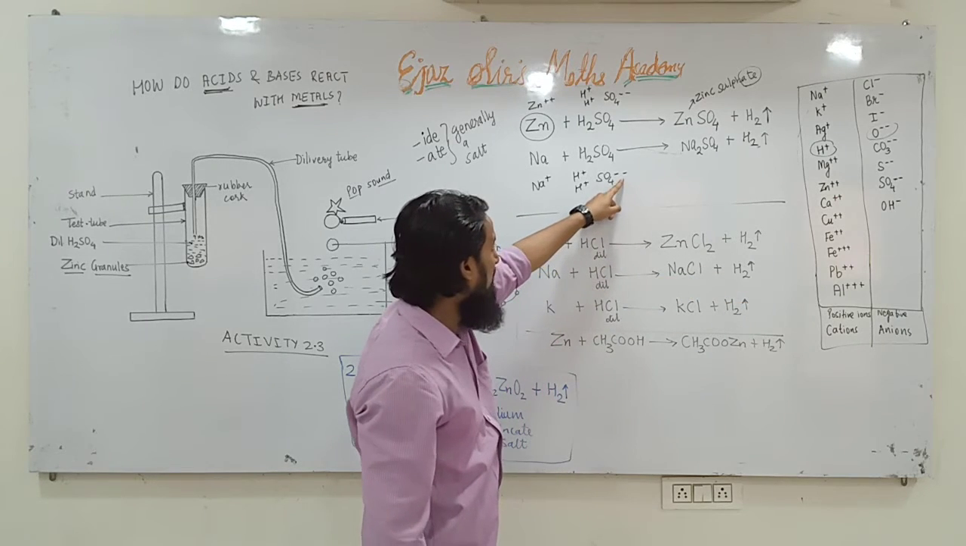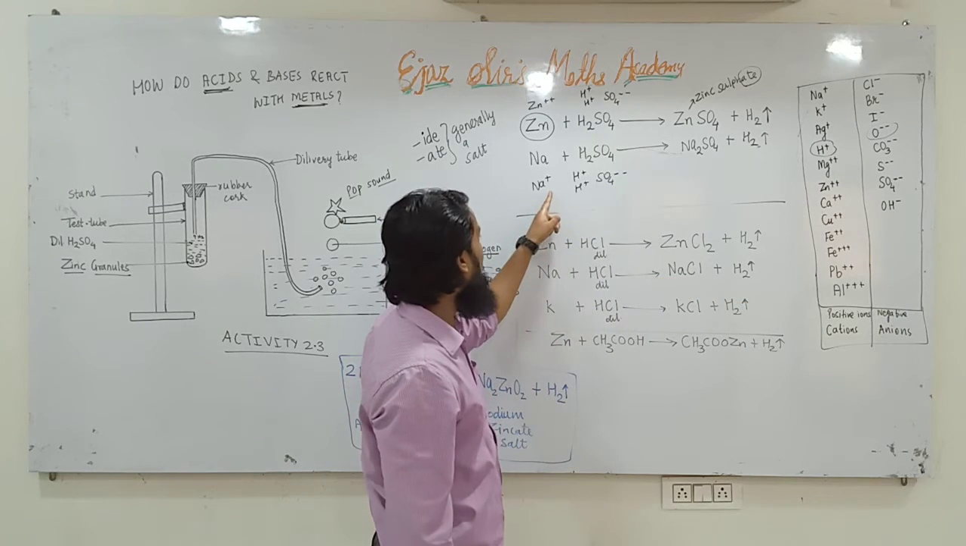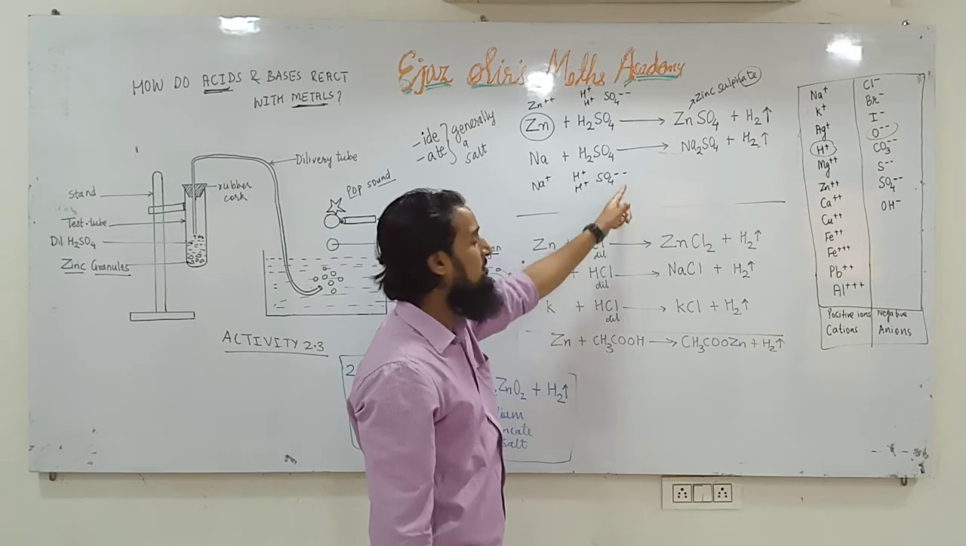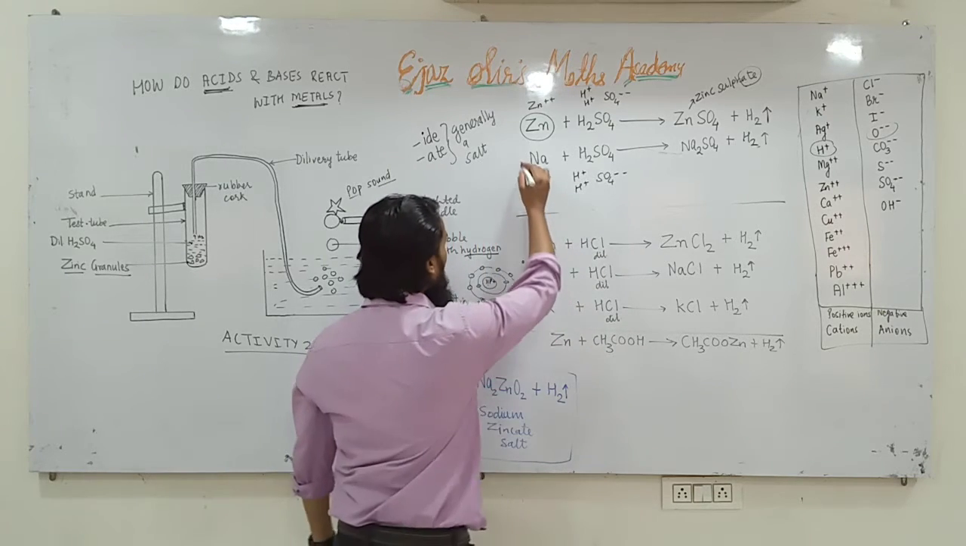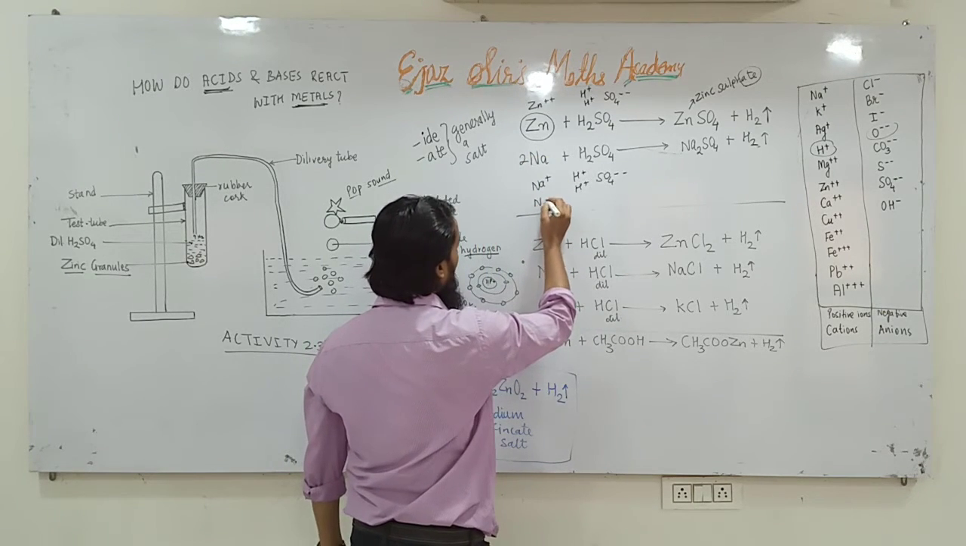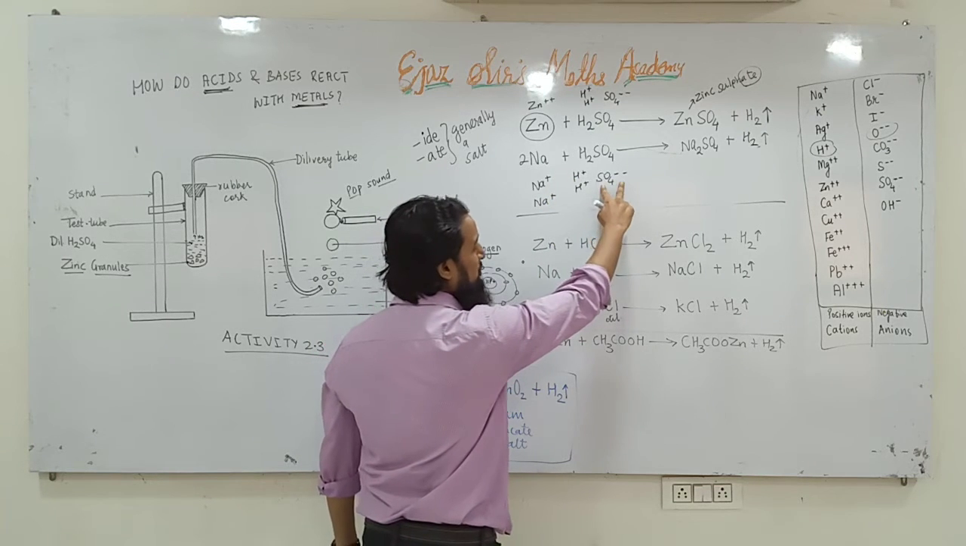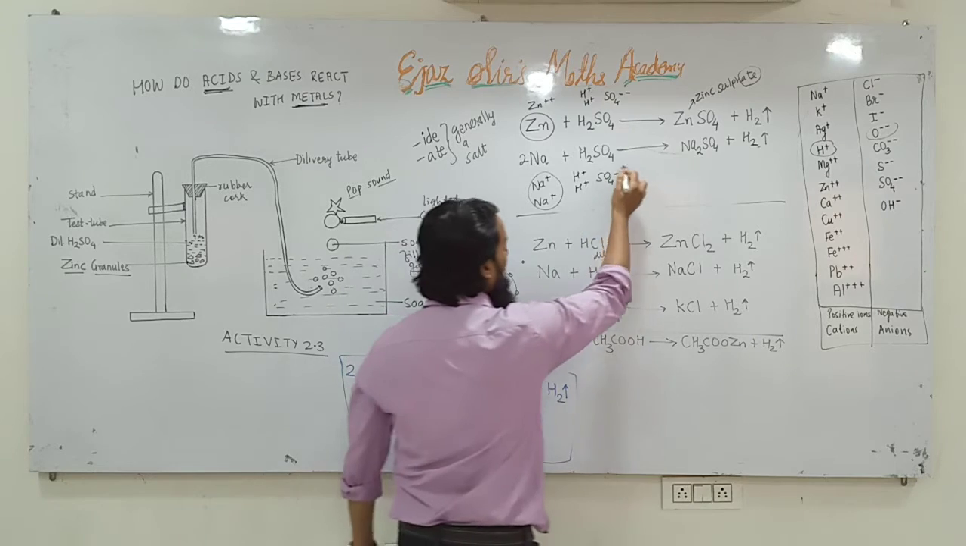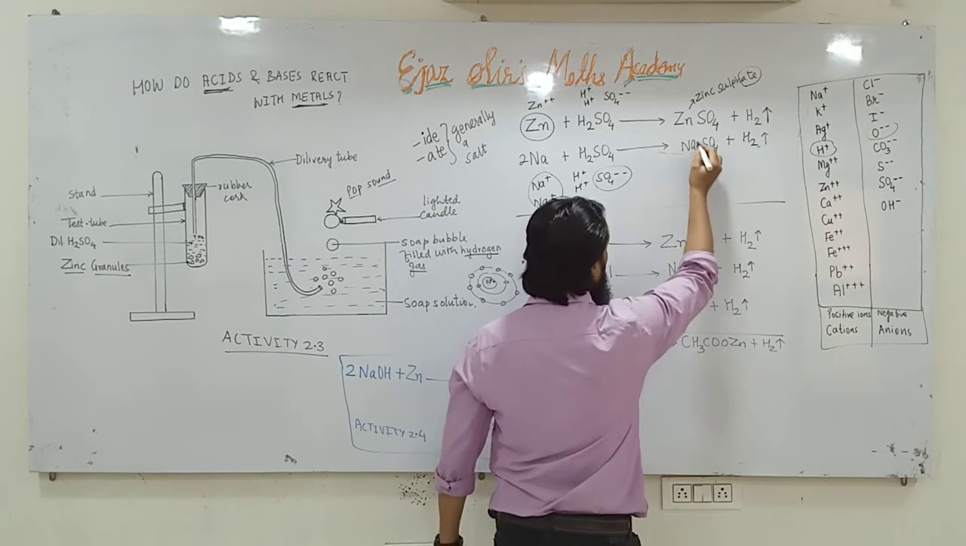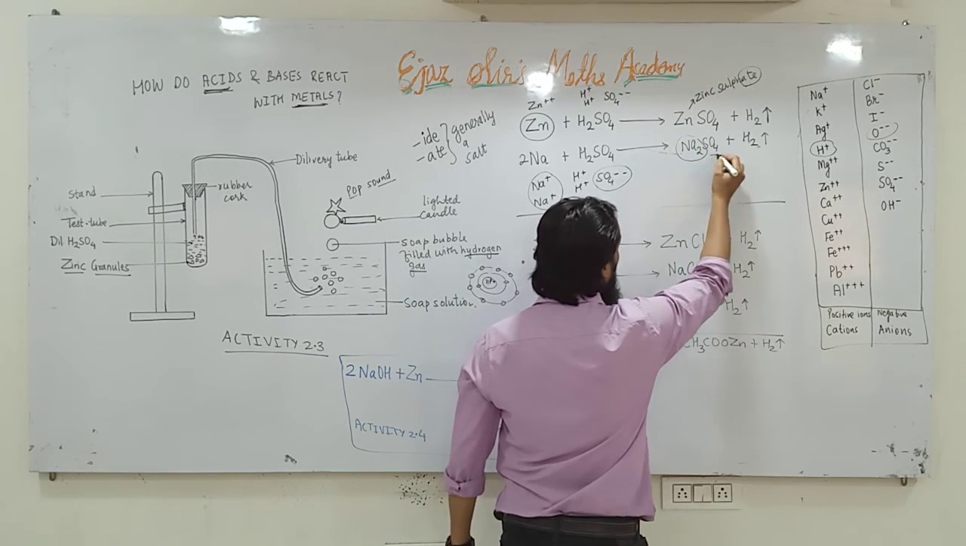So SO4 is sulfate and this is sodium. One positive cannot balance two negatives. That's why we will have to take two atoms of sodium. So Na will be 2 positive, and this is 2 negative. So they will pair up. And we write positive first. It will be Na2SO4.